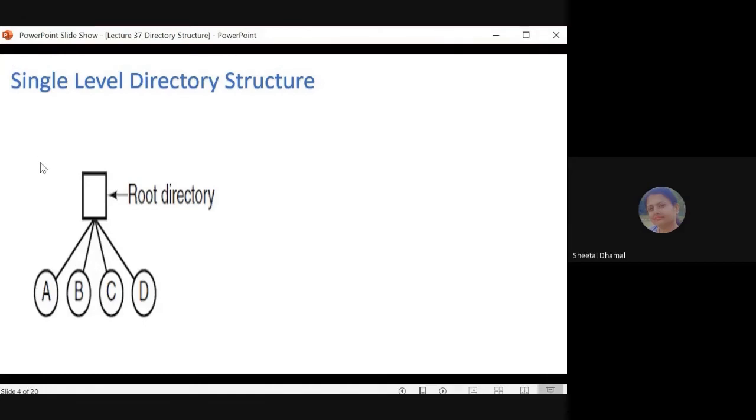Okay, so suppose now when we save a program in C, normally we use the bin folder in Turbo C, you save the file in it, and whenever we run that, we can set that path, that is C colon backslash bin folder, where our particular file is. So we set that path in Turbo C3, then we can execute that. But here in the single level directory structure, all the files are saved inside the root directory only.